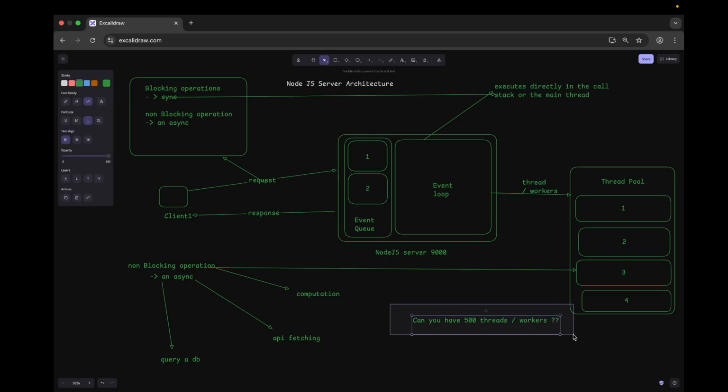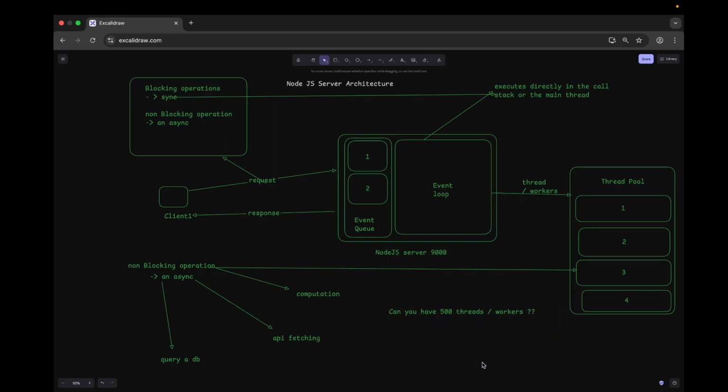No. The maximum number of workers depends on the CPU cores. If I have 8 CPU cores, I can increase my workers to 8, and by default there are only 4 workers.